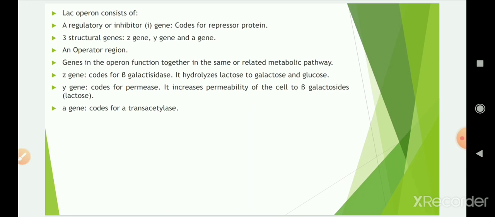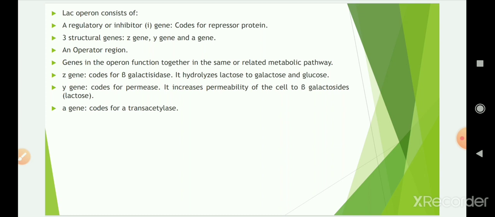The Lac operon consists of a regulatory or initiator gene, that codes for the repressor protein. Then three types of structural genes are there, that is the Z gene, Y gene and A gene. Then there is an operator region. Genes in the operon function together in the same or related metabolic pathway.